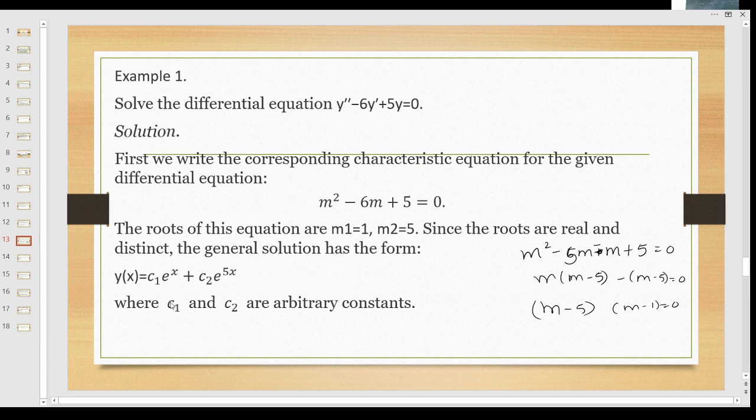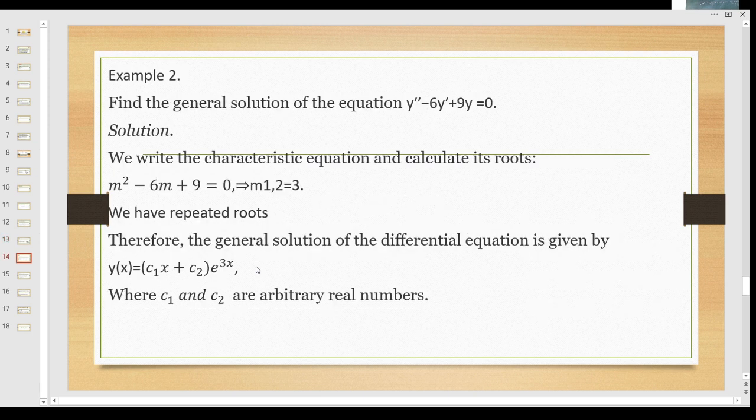Okay, this is the general solution for real and distinct roots for the second order linear differential equation with constant coefficients. Let me look at example 2. The general solution of the equation y double dash minus 6y dash plus 9y is equal to 0. The characteristic equation is m square minus 6m plus 9 is equal to 0.